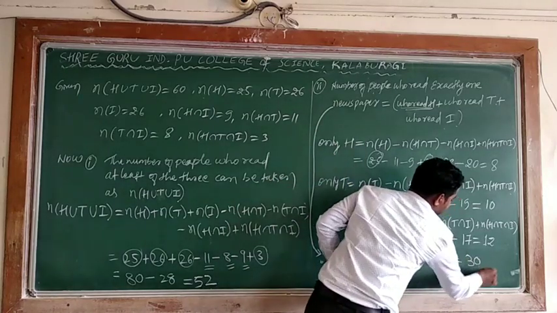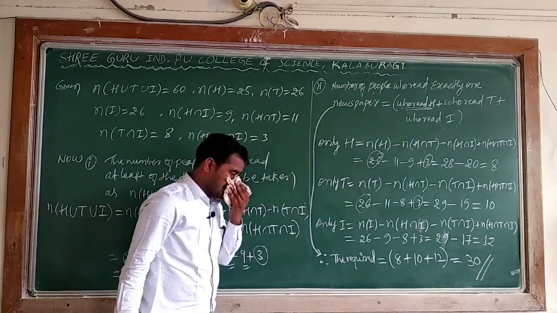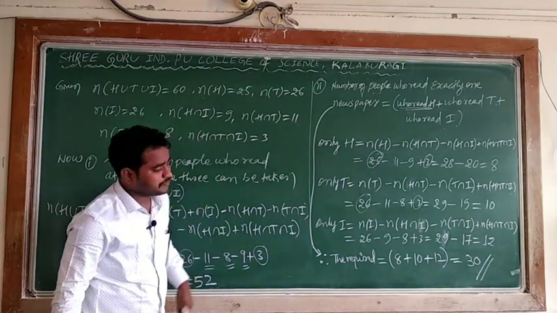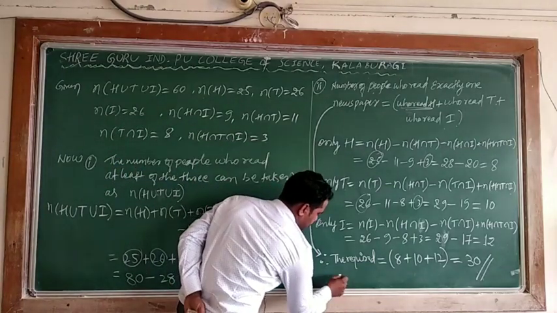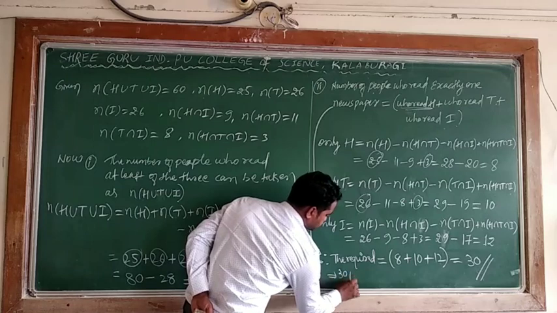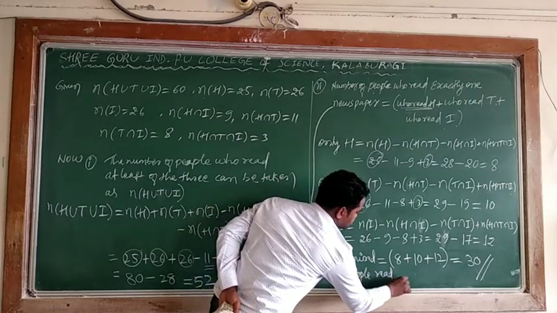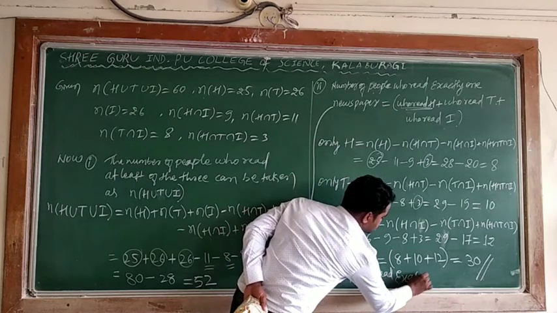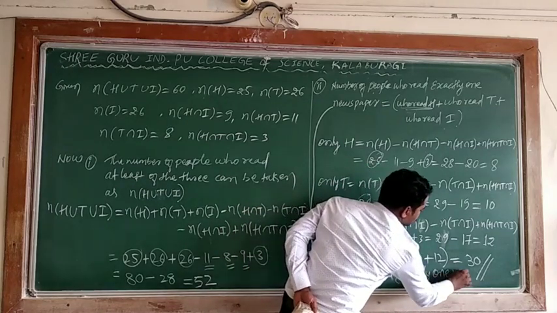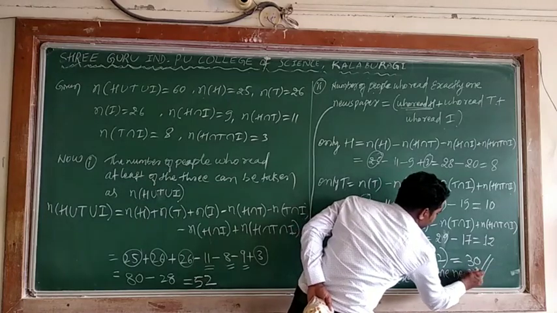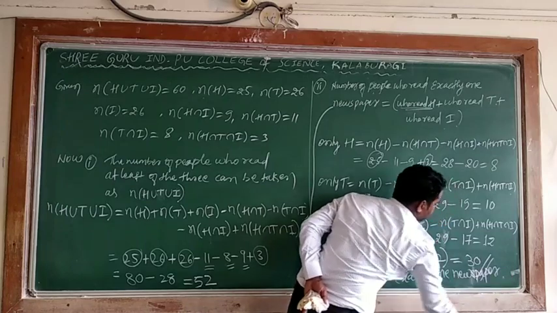How many people read exactly one newspaper? I can say 30 people read exactly one newspaper. Therefore you can say 30 people read exactly one newspaper. Okay, this is the problem.